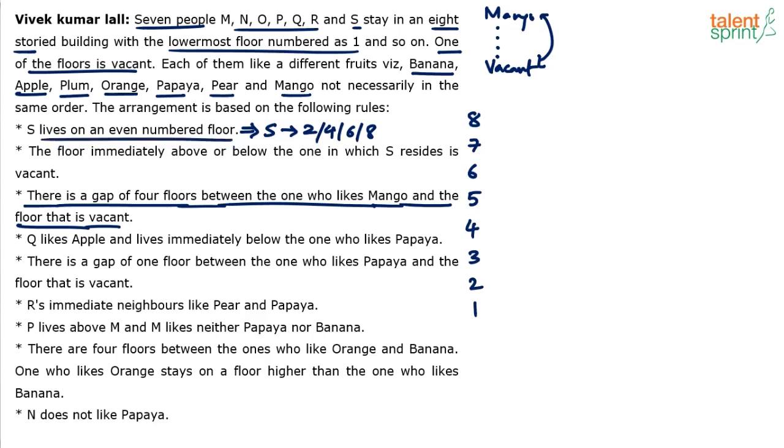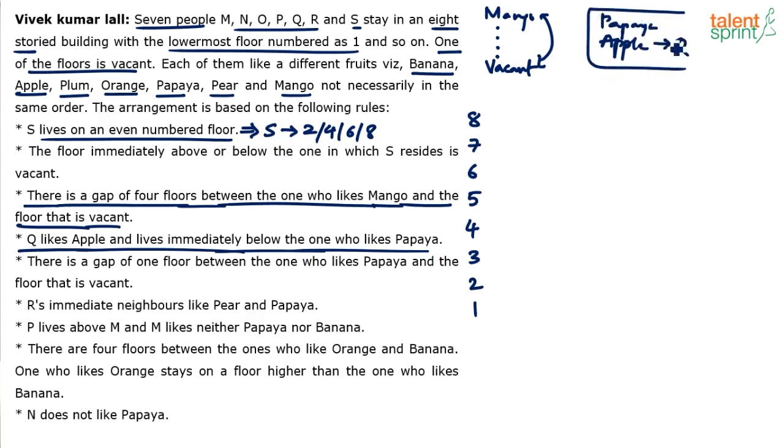Then Q likes apple and lives immediately below the one who likes papaya. So Q likes apple and lives immediately below the one who likes papaya. That would mean, if this is papaya, immediately below papaya should be apple, and that will be liked by Q. That's a pictorial representation, right? Who likes papaya is not known to us, but apple and papaya are together, right? And apple will be below papaya.